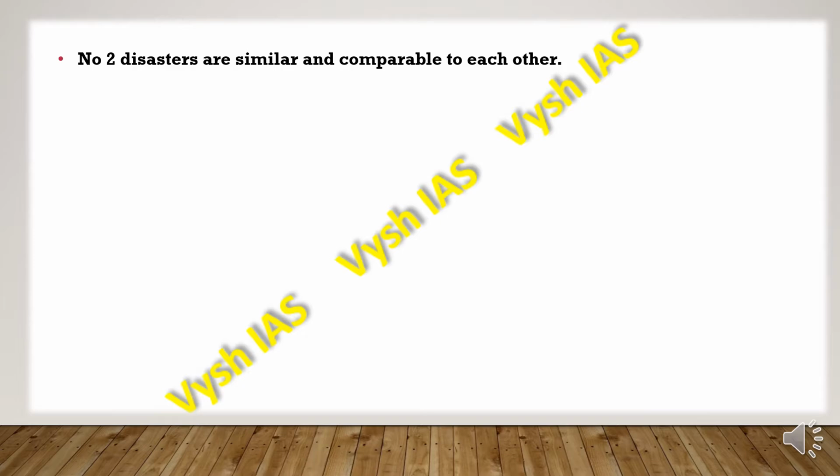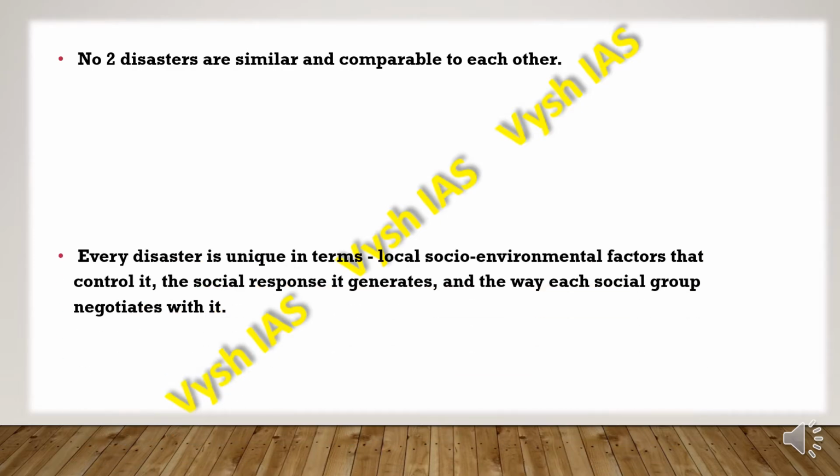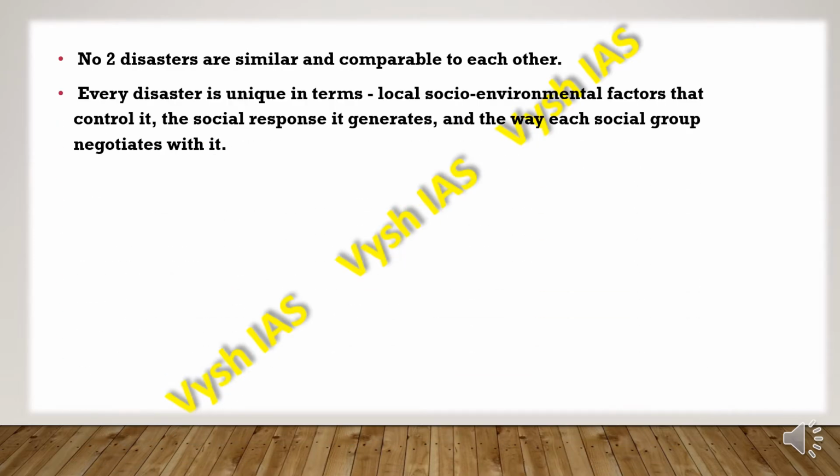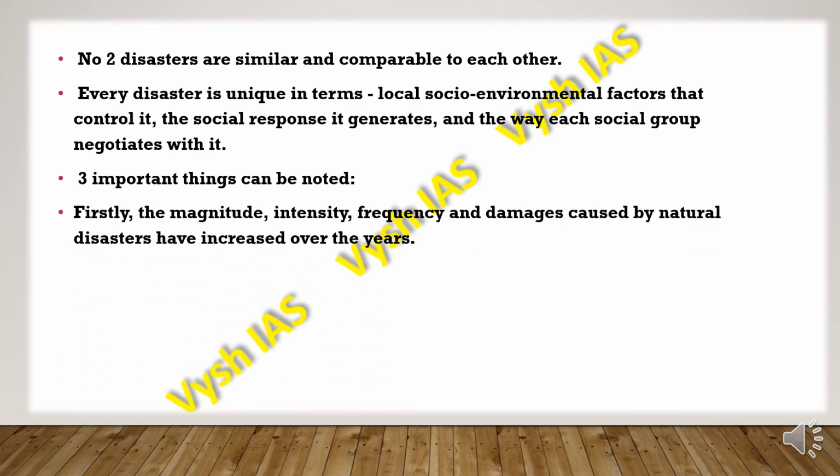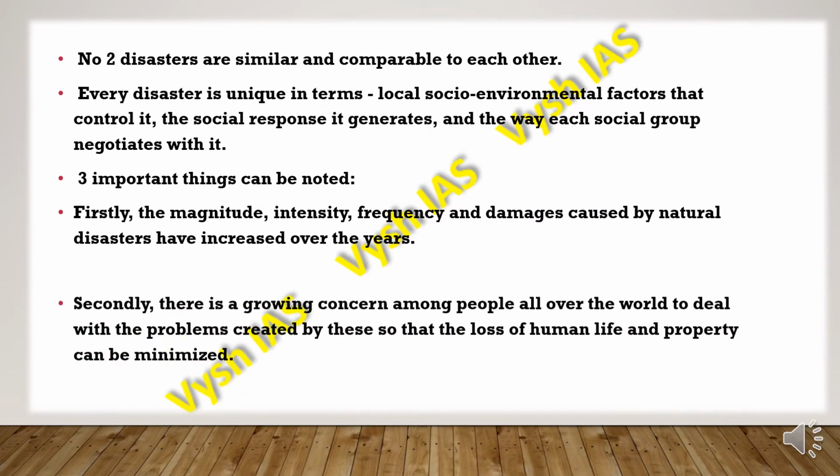So no two disasters will be the same, and every disaster is unique in its own terms, in how it deals with its local socio-environmental factors, the social response which it will generate, and how each social group will handle it. So three important things to be noted: firstly, the magnitude, intensity and frequency and the damages caused by natural disasters have increased over the years.